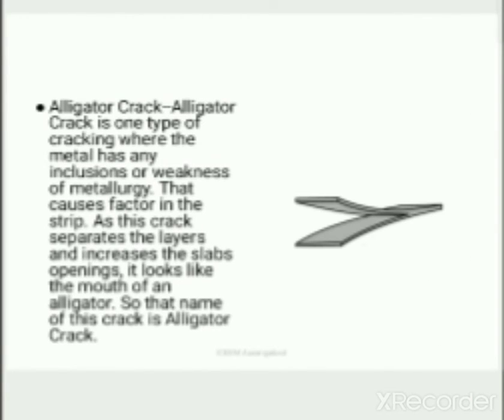Alligator crack. The alligator crack is one type of cracking where the metal has inclusions or weakness of metallurgy that causes fracture in the strip. The crack separates the layers and increases the opening. This looks like the mouth of an alligator, so the name of the crack is alligator crack.